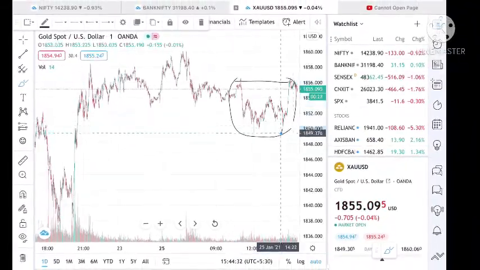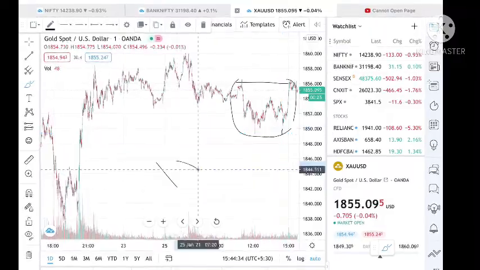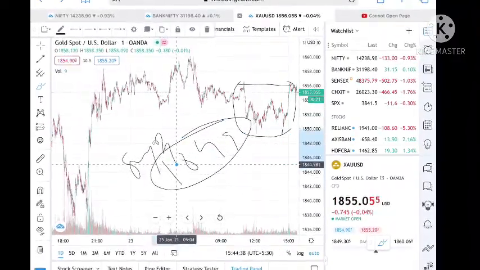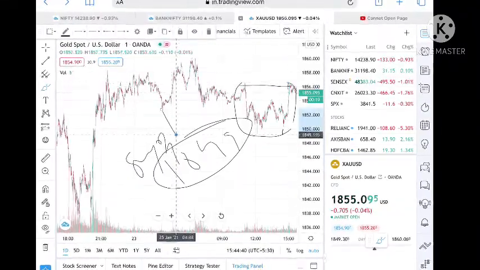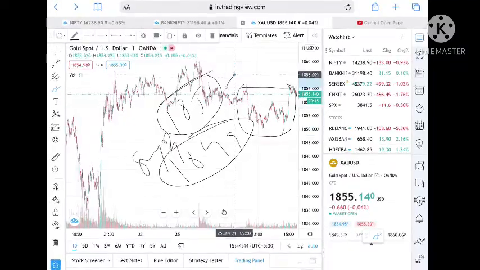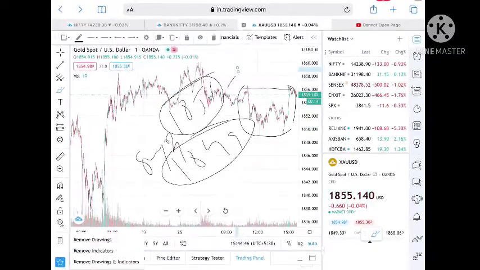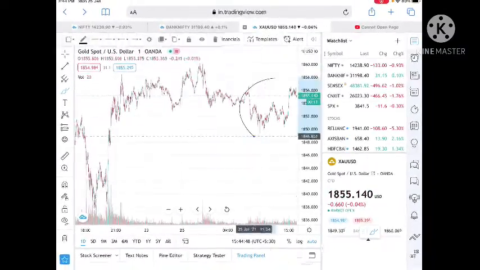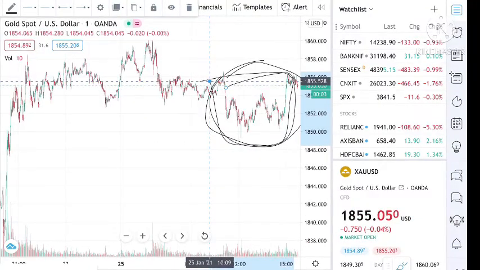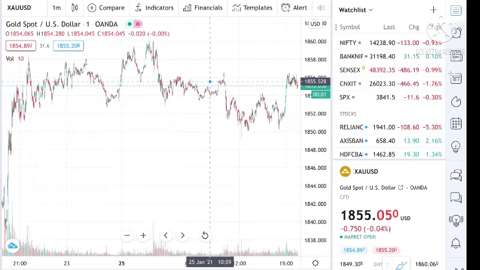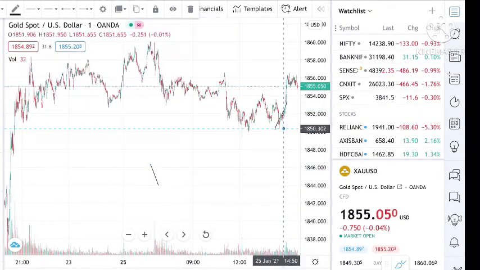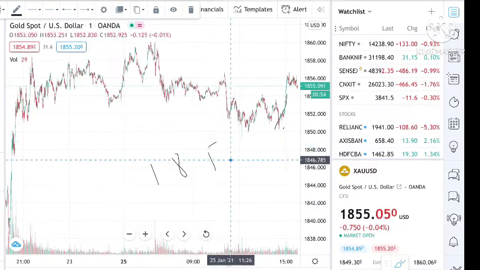Okay, so what we have to understand is that 1849 is a big support, and 1856 is a big resistance, and the gold price is moving in this particular range for a period of time. And as we can see. Okay, so now what we have to understand by looking at this chart, see, if the gold price goes